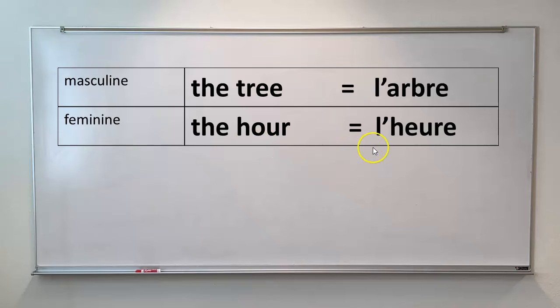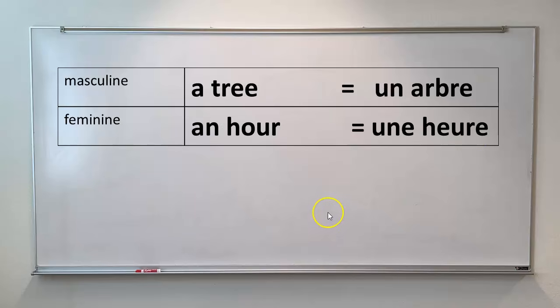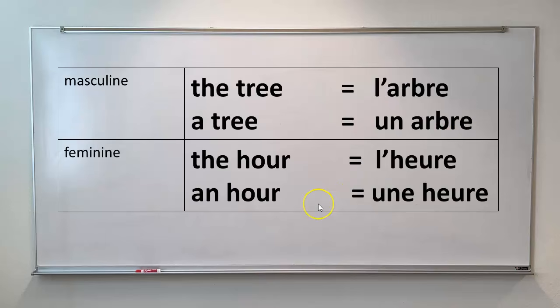So the hour, l'heure, l'heure. In the case of the indefinite article, well, there's no problem, there's no confusion. A tree, un arbre, an hour, une heure. So altogether, there you have it: the tree, l'arbre, a tree, un arbre, the hour, l'heure, an hour, une heure.